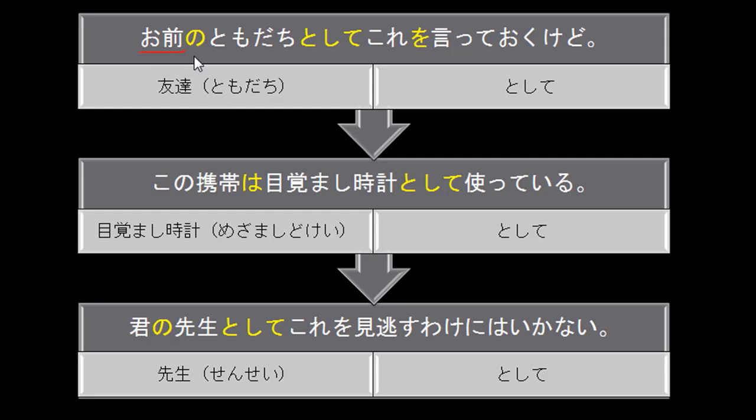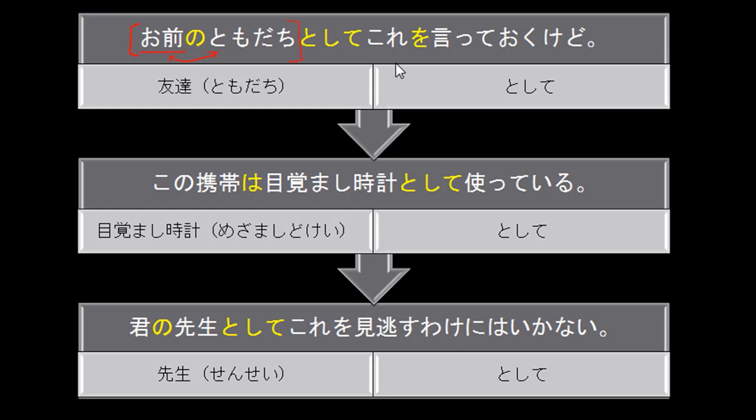And then we have this no particle, which is the possession particle. And we have the word tomodachi here. Tomodachi just means friend, just like it does in English. So your friend is what this little construction is here with this no particle, your friend. So we have the introduction of this toshite grammar that we're studying today. So this means in English, as your friend, so in the capacity or the role of the friend of the person he's speaking to. So as your friend, kore.